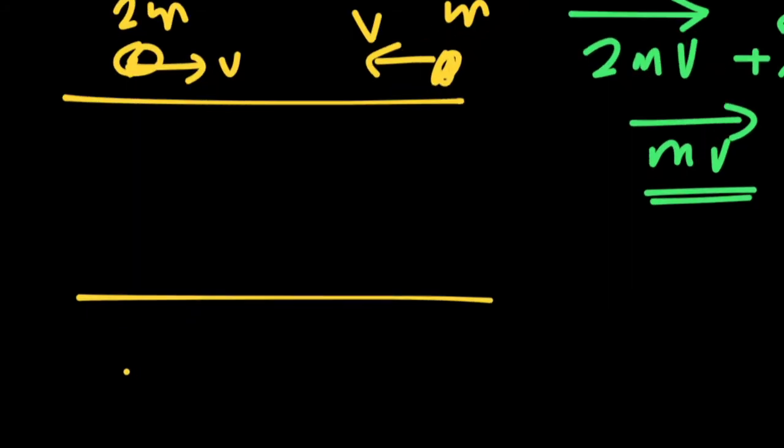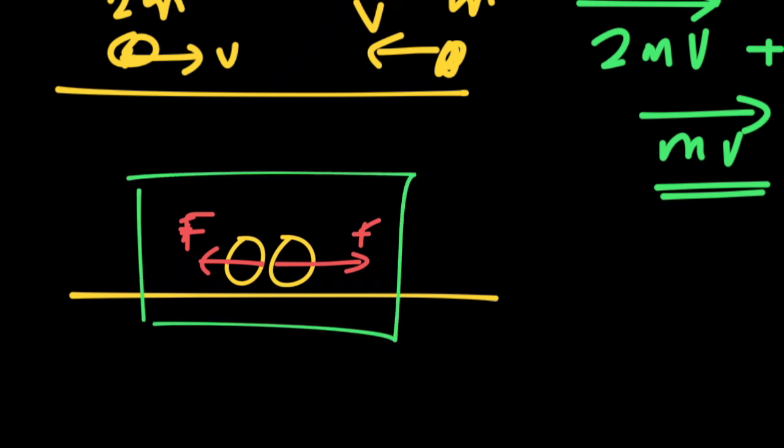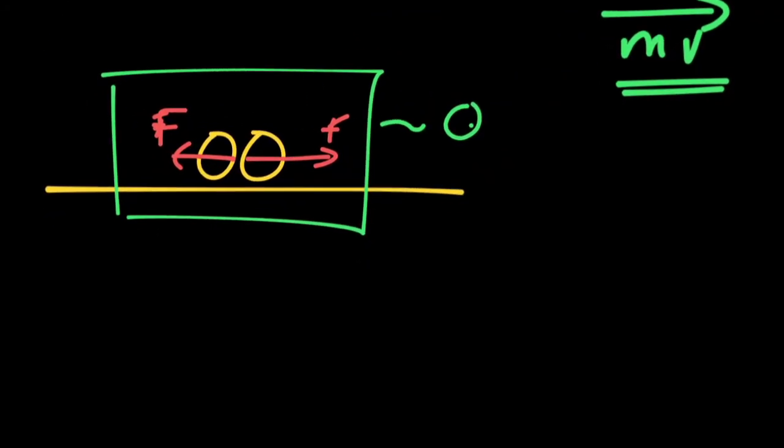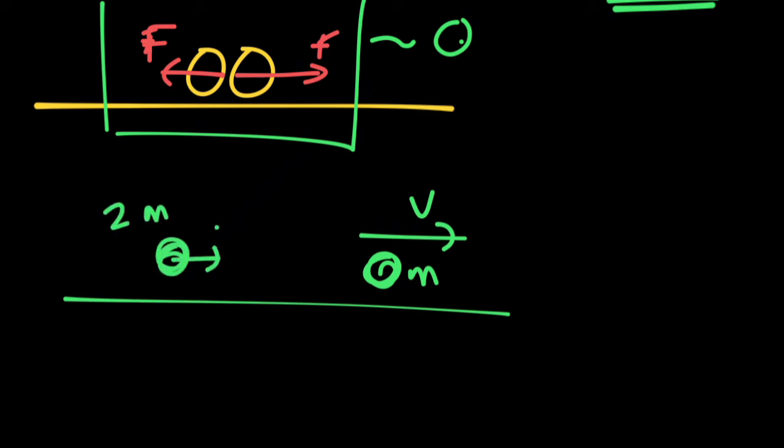When these particles undergo a collision, we know each of them is going to exert a force on the other. You might have a doubt: under this situation, can we apply the conservation of linear momentum? But remember, you must consider the system. When you consider the system, these are equal and opposite forces, they cancel each other. In the case of the system, the unbalanced force is 0. Thus, the conservation of linear momentum is applicable. If the mass m moves with a velocity of v, and let's assume that the mass 2m moves with a velocity of v dash.